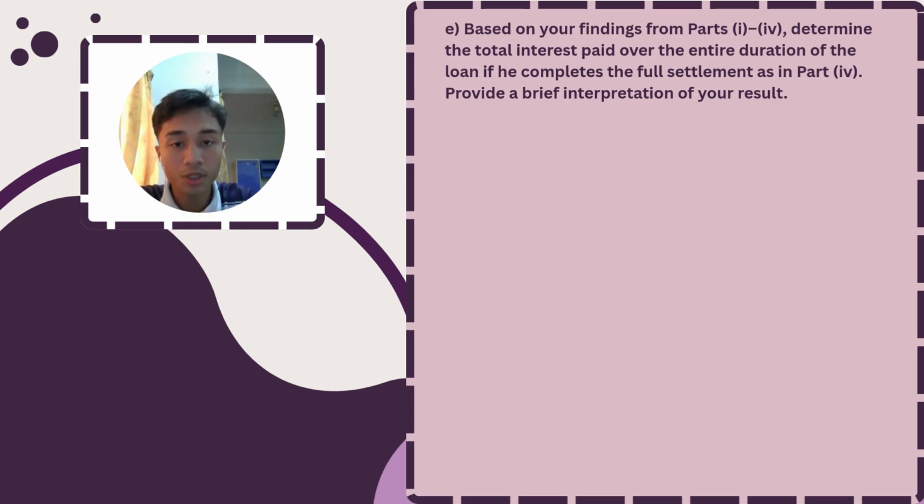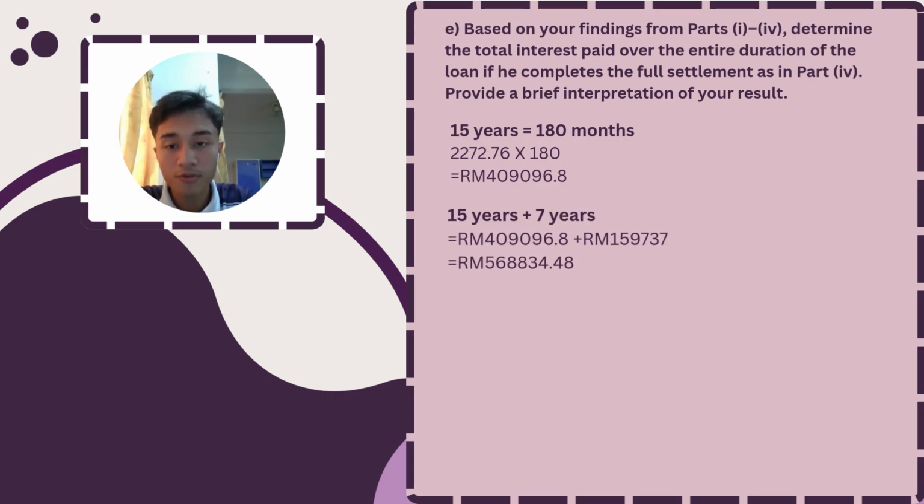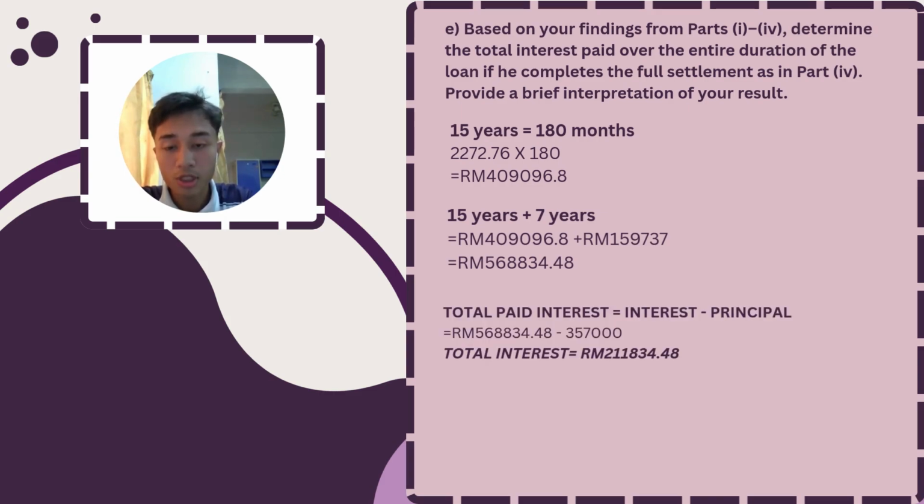Based on your findings from parts 1 until 4, determine the total interest paid over the entire duration of the loan if he completes this full settlement as in part 4. Provide a brief interpretation of your result. So 15 years equals 180 months, monthly repayment times 180 months. We will get RM 409,096.80. And then plus the outstanding balance from question 4, and we will get RM 568,834.48. Then total paid interest equals total amount minus principal. We get RM 211,834.48.